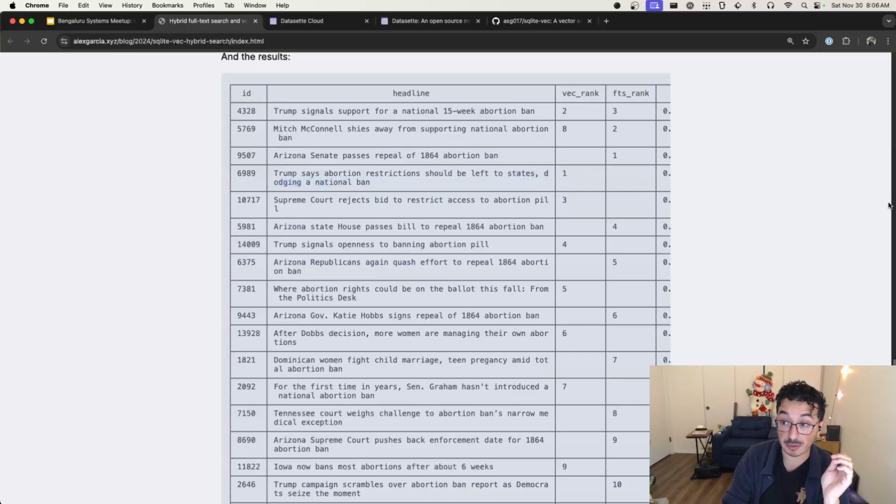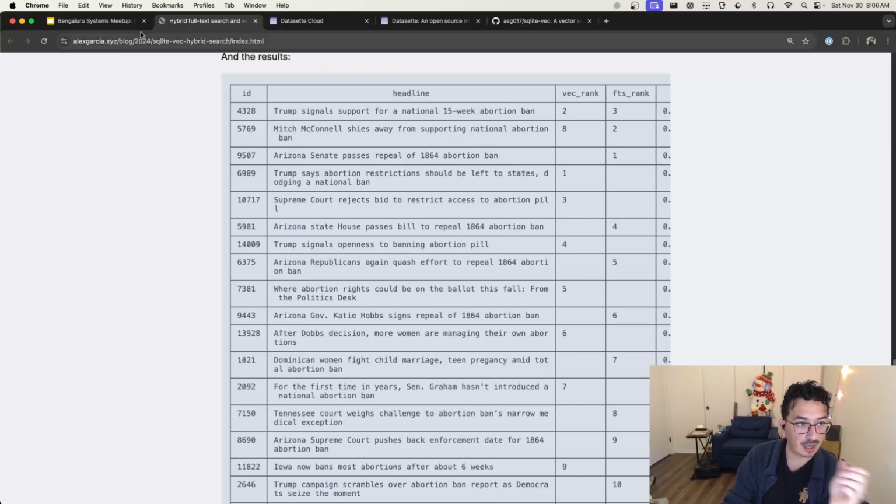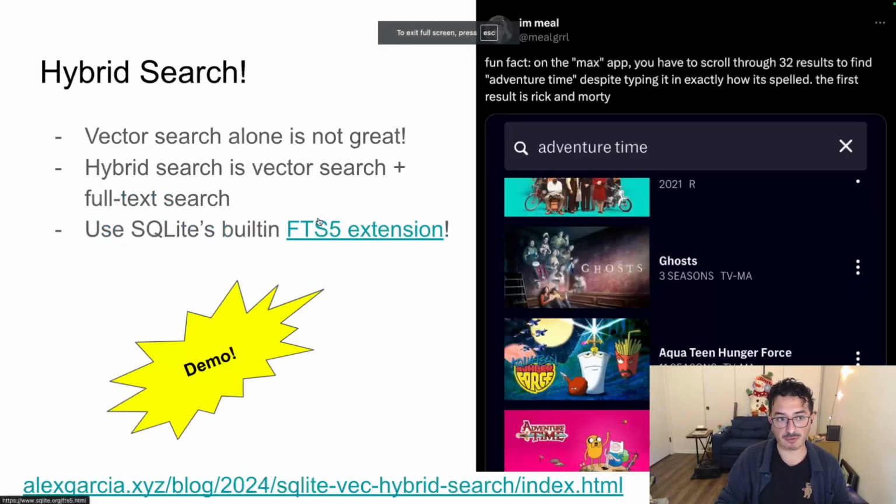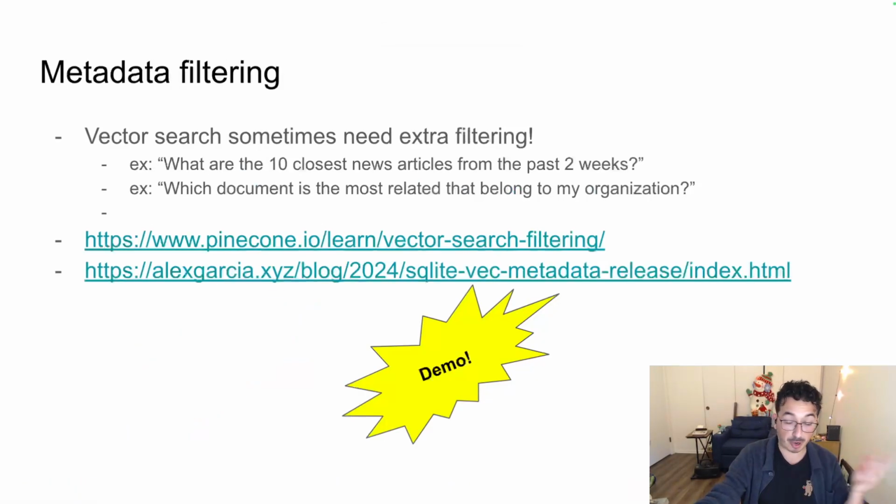This gives you exact search from full text results, as well as the fuzzy search from sqlite-vec. So that's one of the many different ways you can combine full text search and vector search using sqlite-vec, which I recommend for most AI applications. If you're going to use vector search, you probably also want to have some form of FTS5 or BM25 results as well.